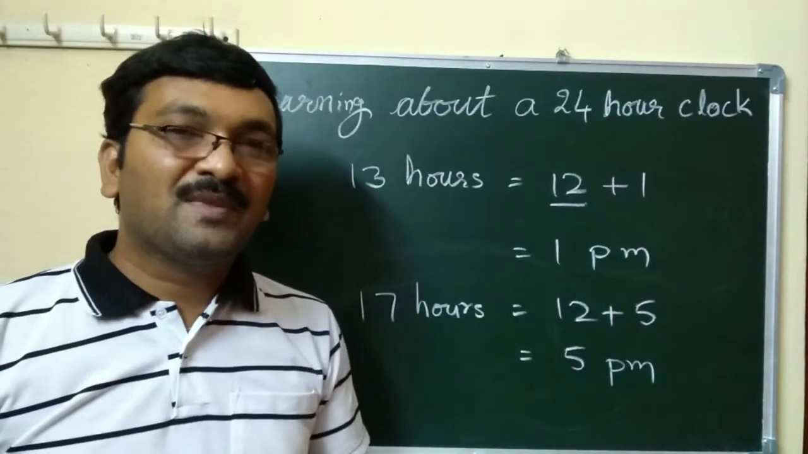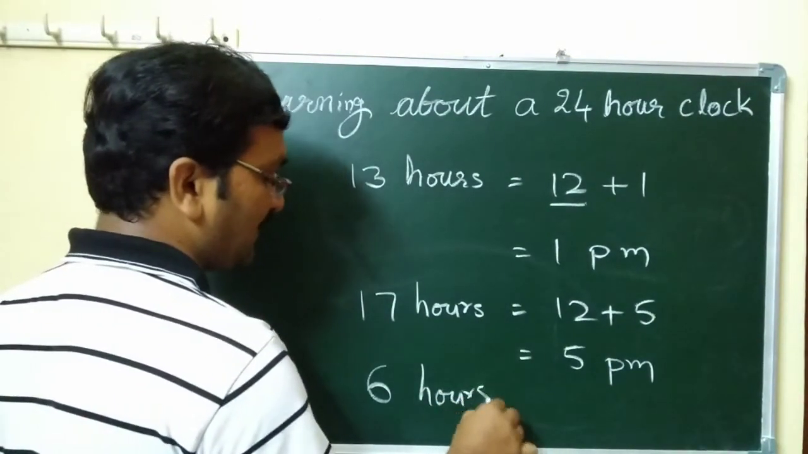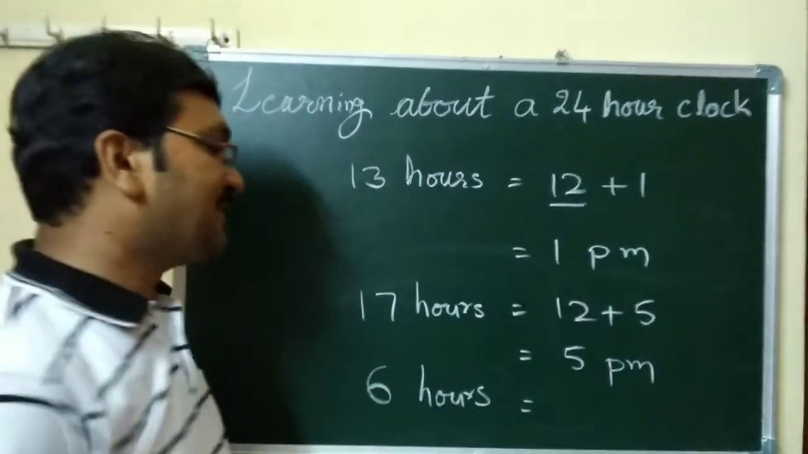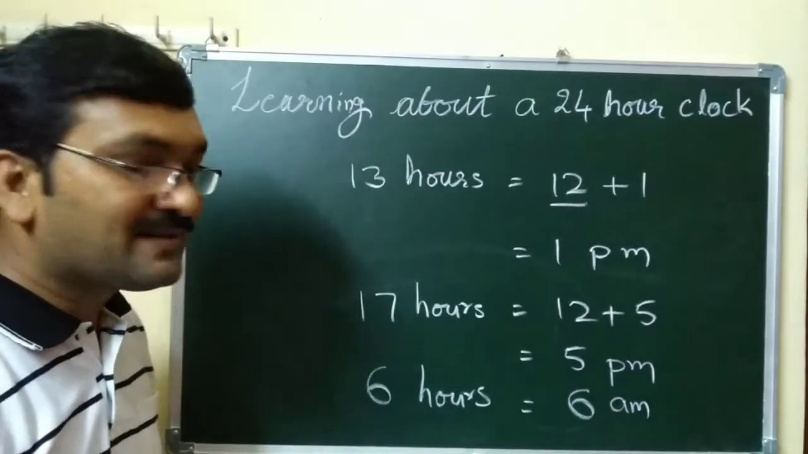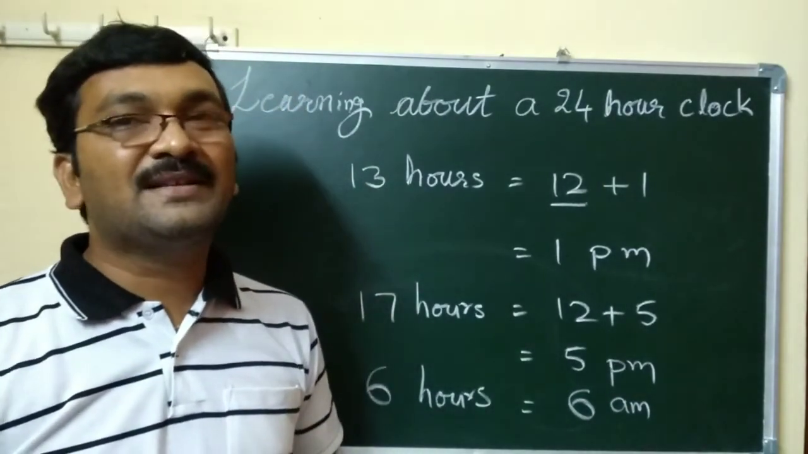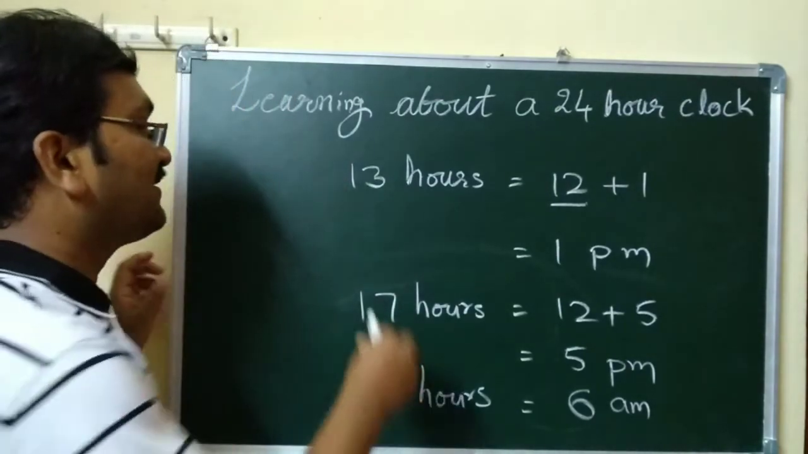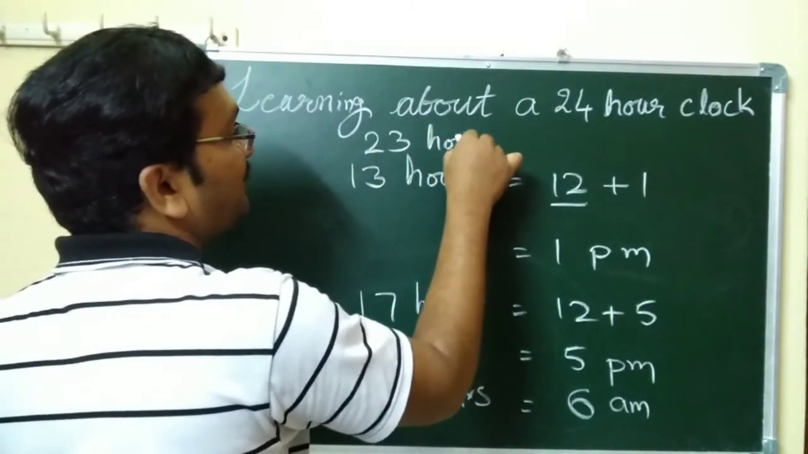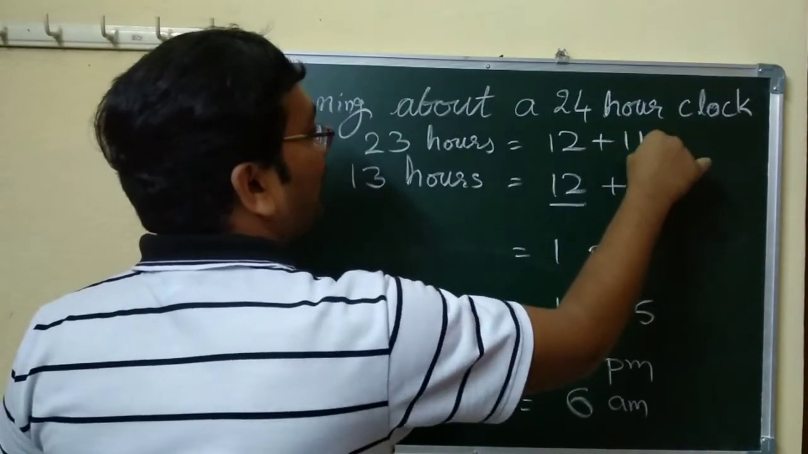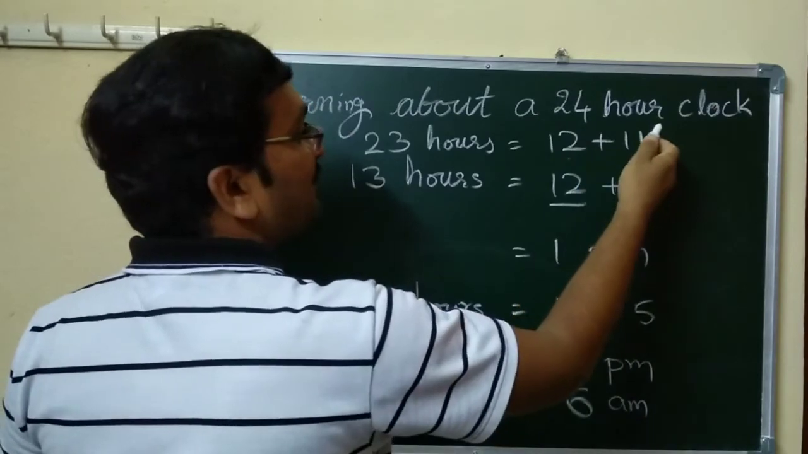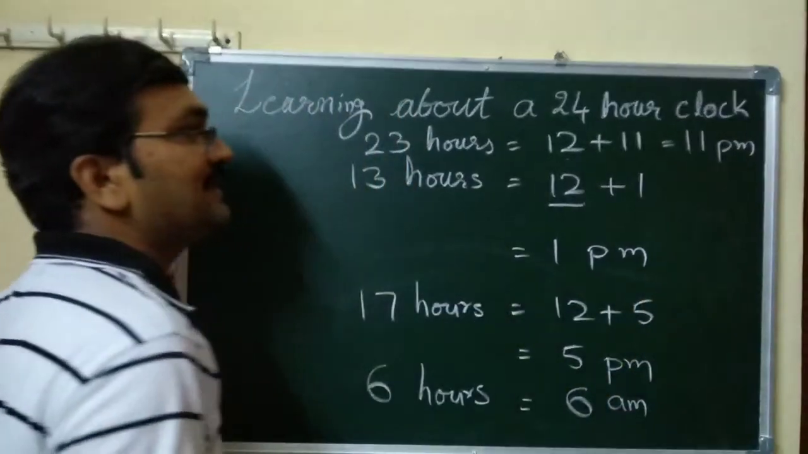Suppose somebody says 6 hours in the 24 hour clock: 6 hours means 6 AM, no difference. If anybody says 00, that is midnight. If anybody says 12 o'clock, it is noon. If somebody says 23 hours and you want to convert it to our 12 hour clock, how? 12 plus how many? 12 noon, afterwards 11 hours, so it equals 11 PM, night 11 o'clock.